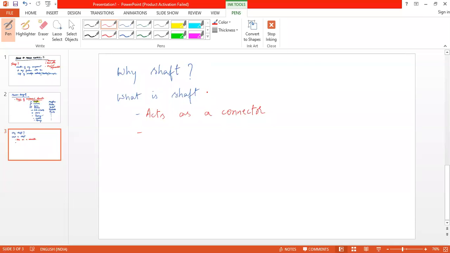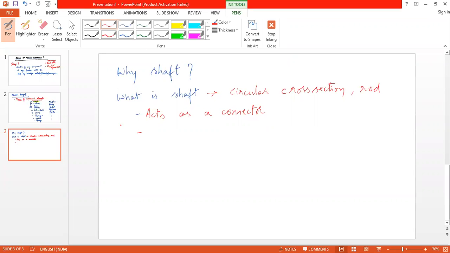First tell me what is a shaft? What it is, how it looks. A cylindrical rotating device. It is of circular cross section and it is a rod. So it is a rod with circular cross section. That is a shaft.